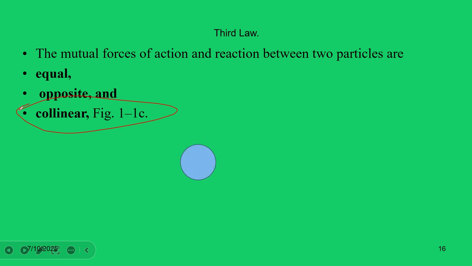So let's say, for example, we take the first object like this, and the second object is like this.